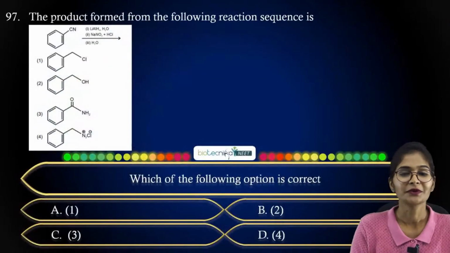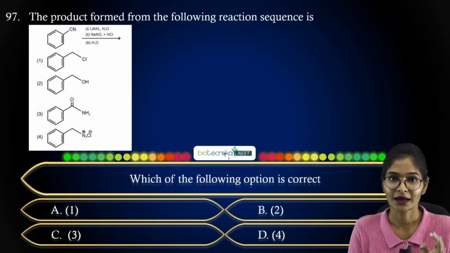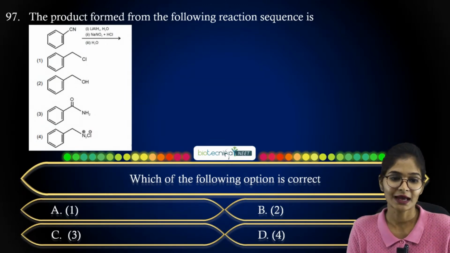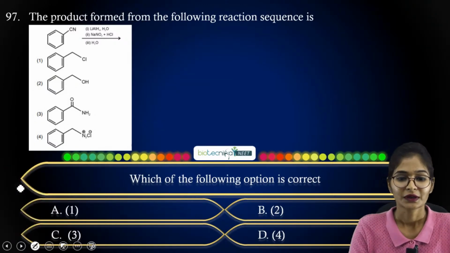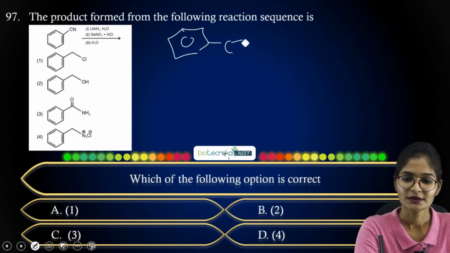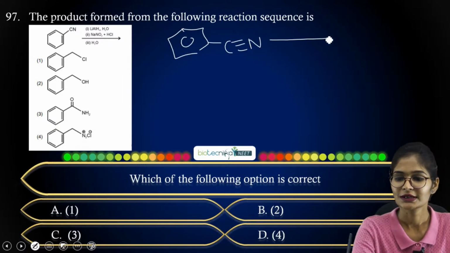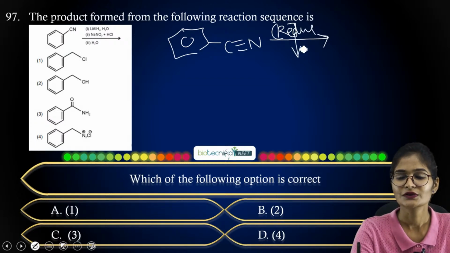Now coming to your next question, where you have the organic chemistry part. They have given one reactant and a series of reagents, so no need to worry. What you have is cyanobenzene, and the first reagent they have given is a reducing agent. I am going to write it here: reducing agent. So which reducing agent have they given?